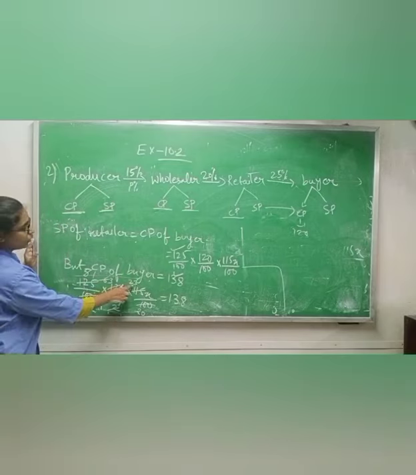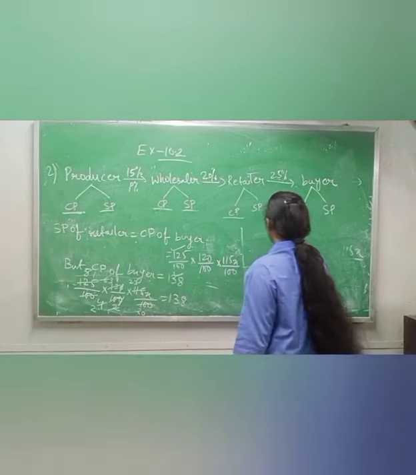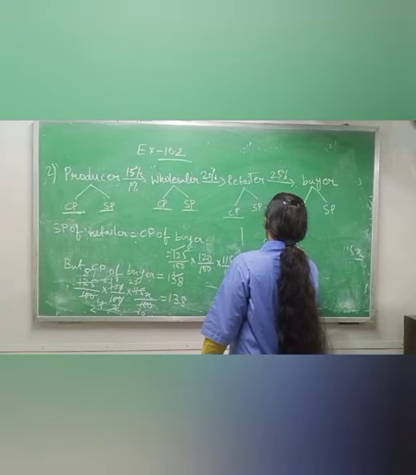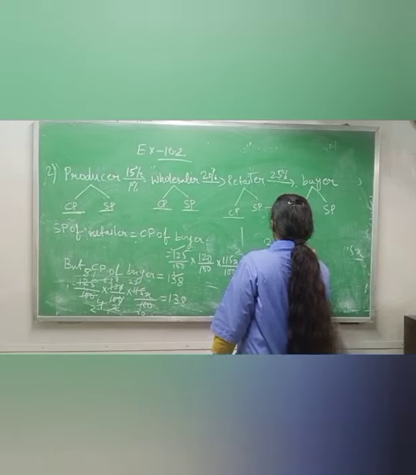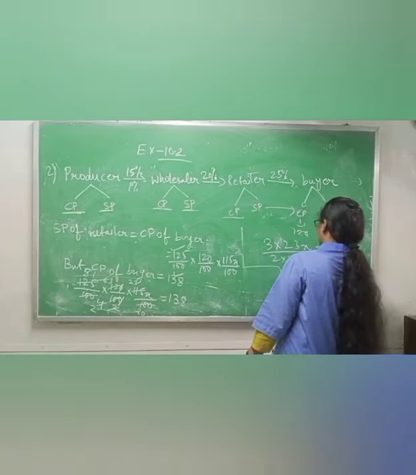So we are getting 3 into 23 and here 2 into 20. First I am writing 3 into 23, 2 into 20, x is already there, equals 138.